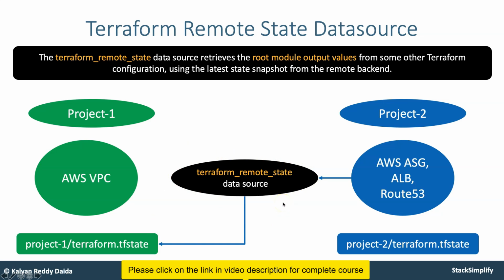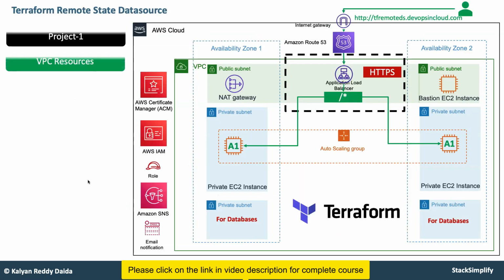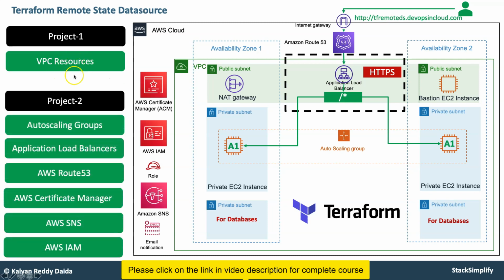Okay, so this project 1 and project 2 we are going to implement in detail in a step-by-step approach, where we will configure the VPC resources, access the VPC related information here, and then create the load balancers and auto scaling groups in the respective VPC created using project 1. Okay, so that's what we are going to do as part of Terraform remote state data source. In project 1 we are going to have the VPC resources, and in Terraform project 2 you are going to have auto scaling groups, load balancers, Route 53, certificate manager, SNS, IAM, all the stuff.